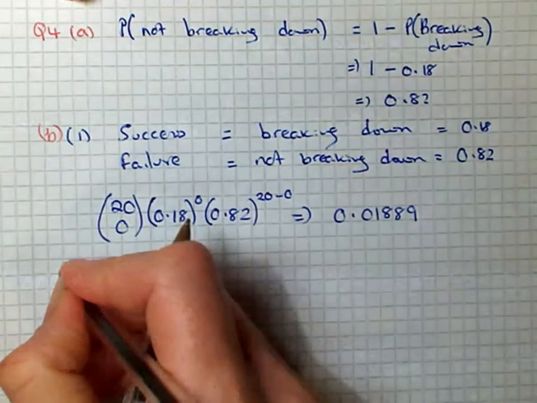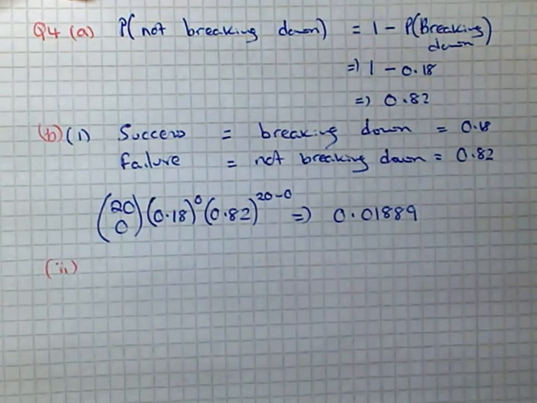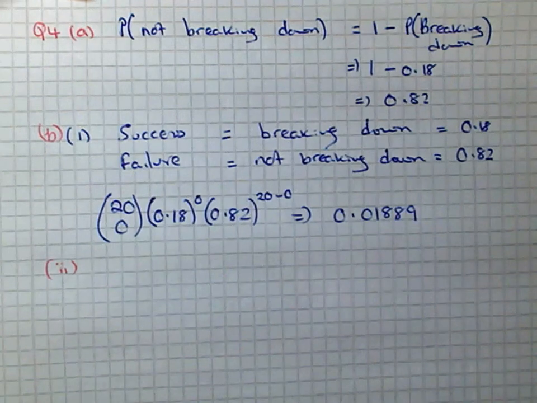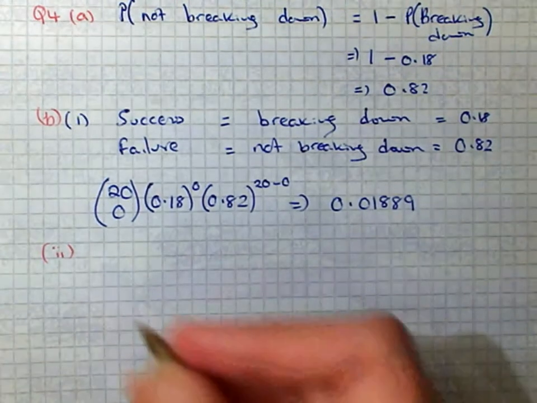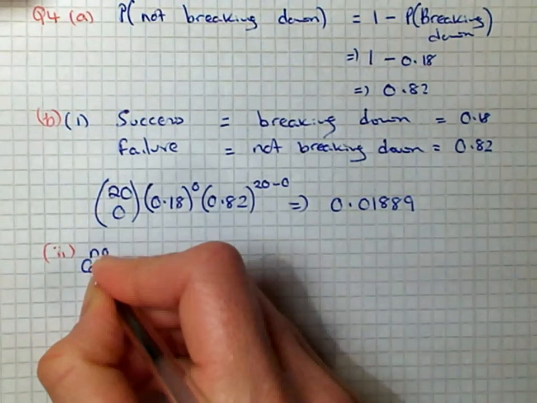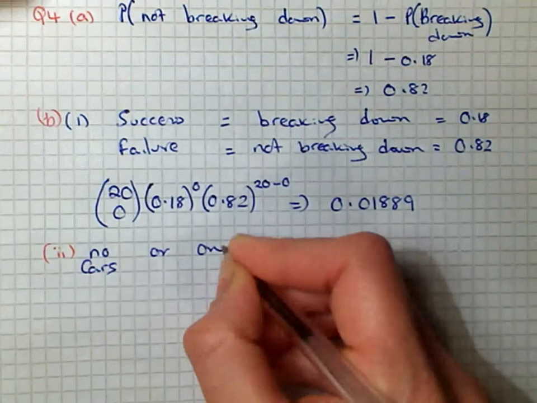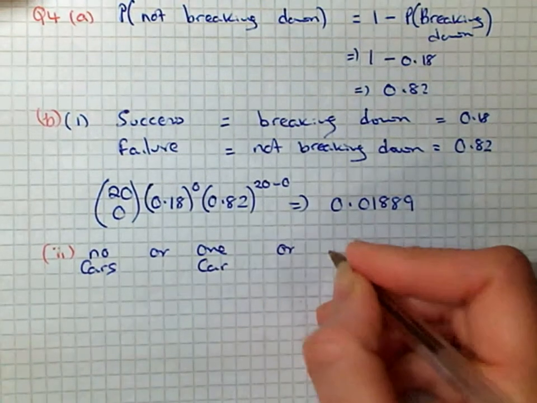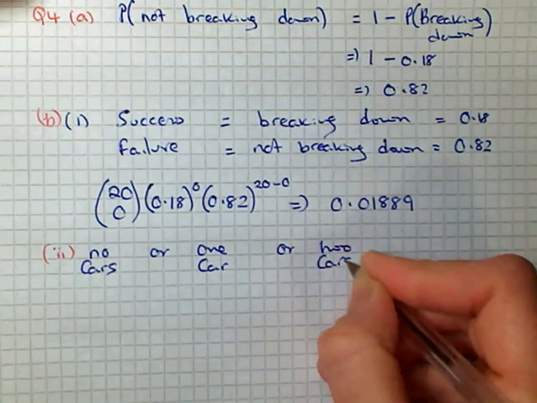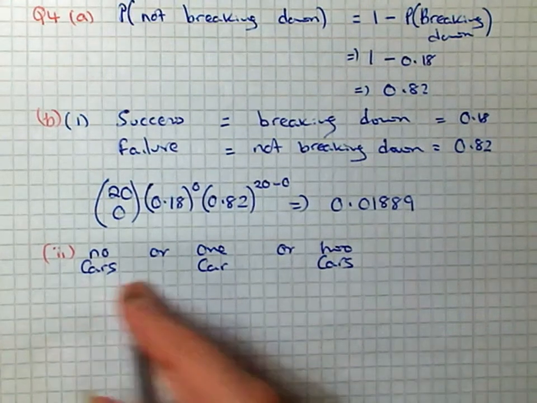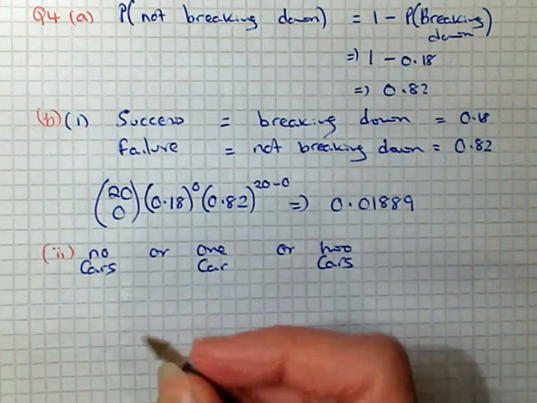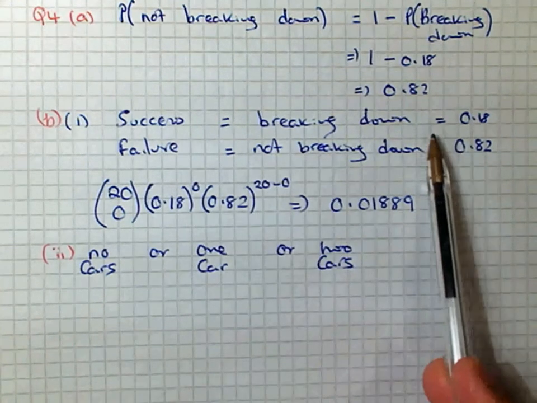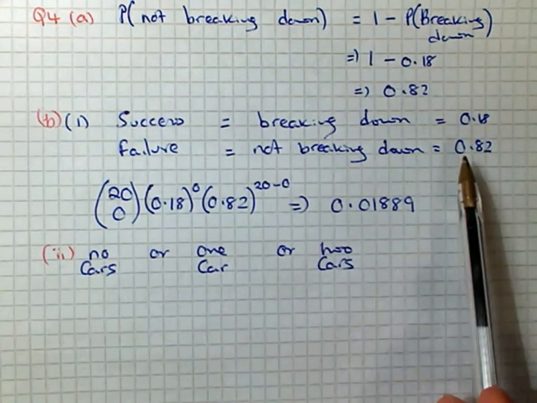Part 2 of this question asks, what's the probability that no more than 2 of the cars will break down within the 2-year period? So no more than 2 of the cars. Okay, so that would be no cars breaking down, or you could have 1 car breaking down, or you could have 2 cars breaking down. So no cars breaking down, and the same applies as above. The success is breaking down, which is 0.18, and the failure is not breaking down, 0.82.